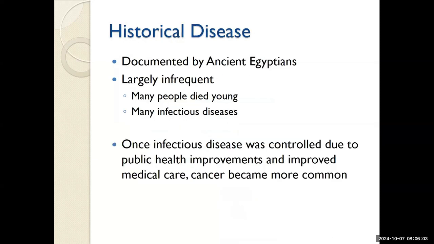Cancer's not new. It's been documented by ancient Egyptians. We just didn't see it historically because many people died young. There were so many infectious diseases and wars that the average lifespan was only about 35. Not enough time for cancer to really develop and take hold. Once infectious disease was controlled, due to our public health improvements, industry, capitalization, and improved medical care, cancer has become more commonplace, especially when we see the average life expectancy increase to now 85 years of age.